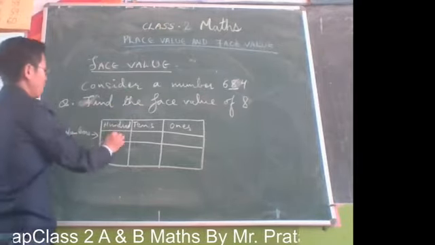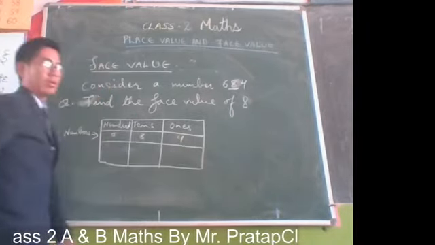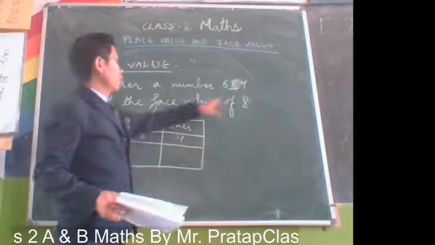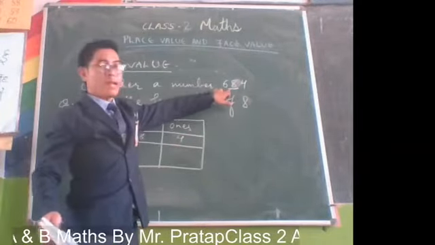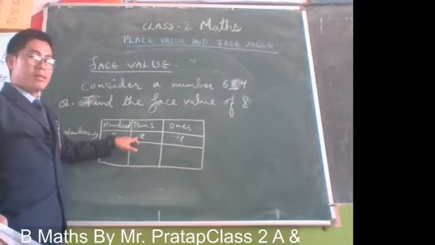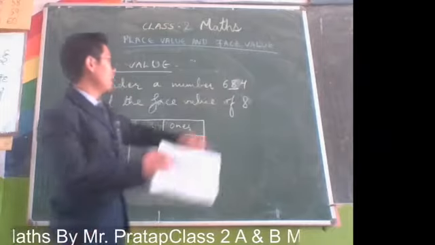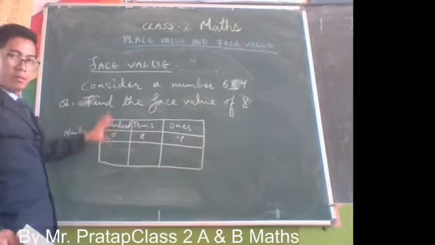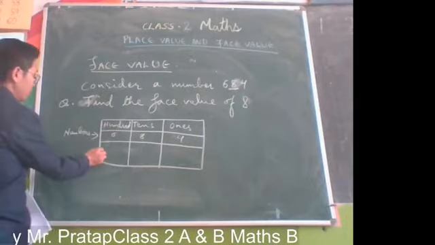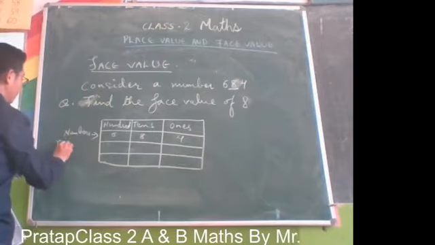The numbers are 6, 8, and 4. This number 4 is in the ones place. Sorry, number 8 is in the tens place, and number 6 is in the hundreds place. You can see the chart out there. Now, what we are going to find is face value.